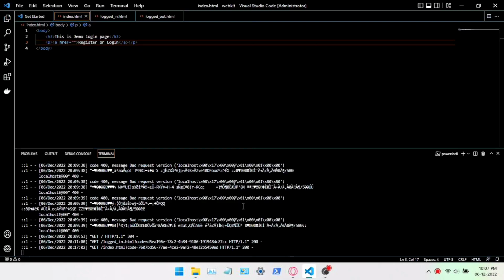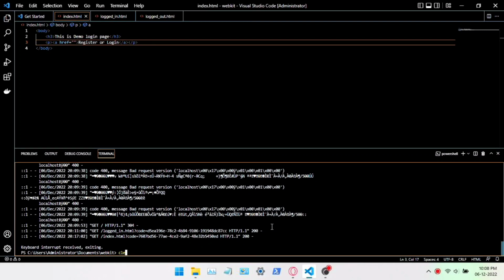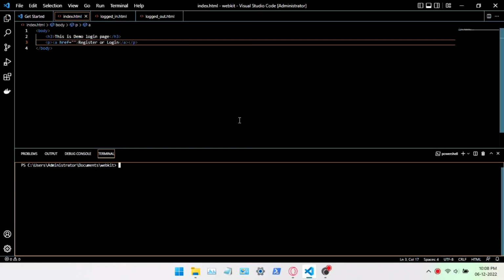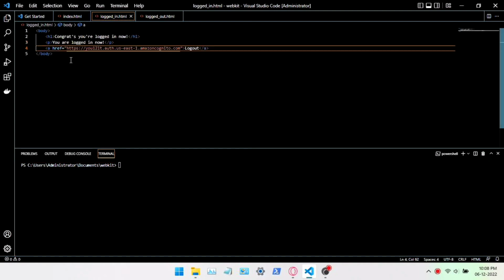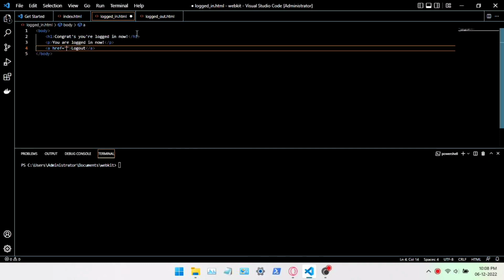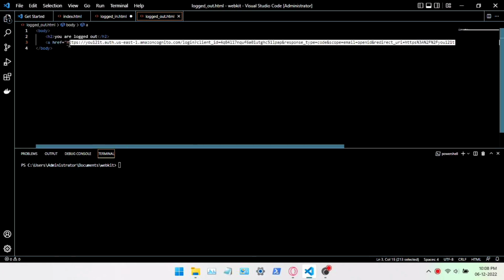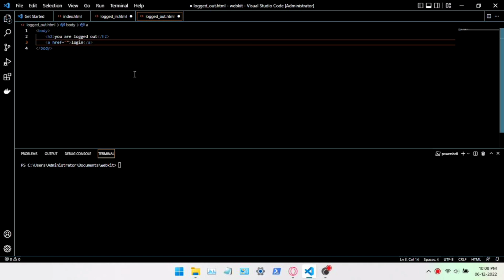So I have created three basic HTML pages. One is index.html, another one is logged.out.html, and logged.in.html. We are going to create this demo website for logging in and creating a user pool. We are just imagining there is a web page. I have tested it, so I'm going to remove the link for login and logout.